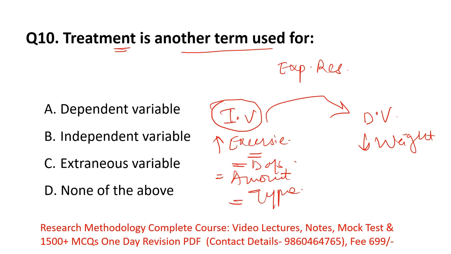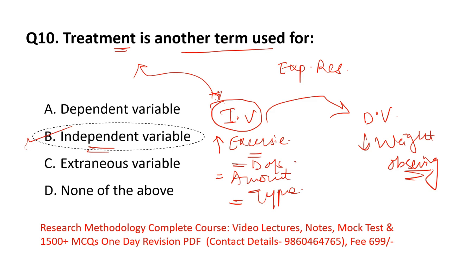So I am treating my independent variable, and I am seeing for which reason my dependent variable is affected. Remember, the independent variable is known as the treatment variable because I am changing it, whereas I am just observing my dependent variable, so the dependent variable is also known as the observing variable. So for this question, option B is the right answer.